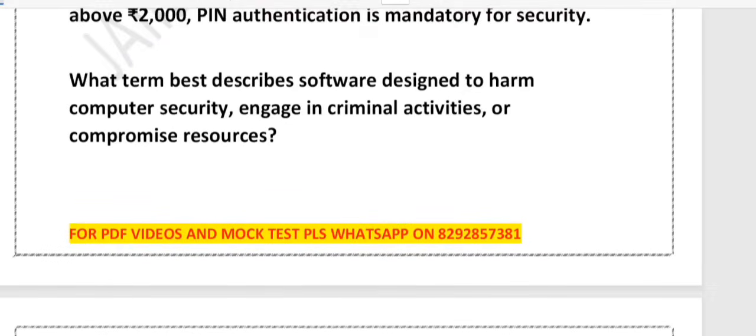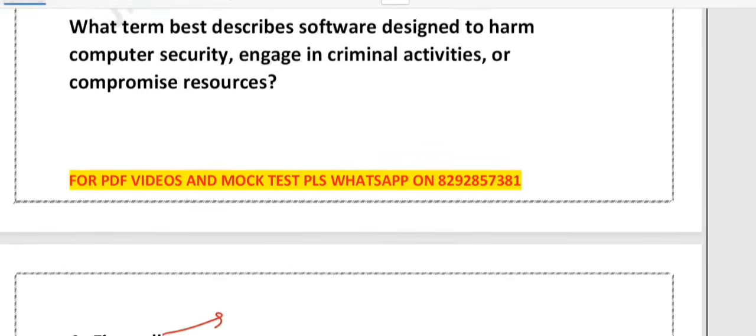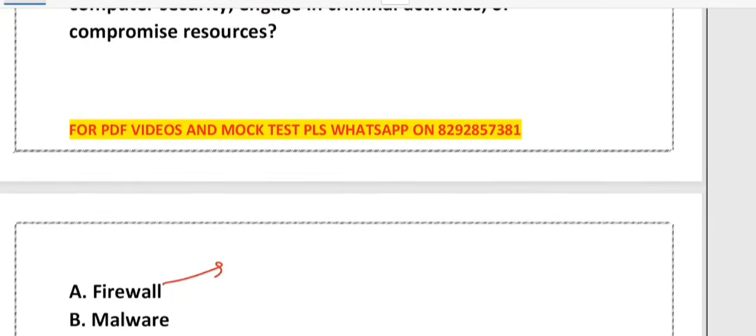Now the question is, which term best describes the software designed to harm computer security, engage in criminal activity, or compromise the resource? Options are firewall, malware, antivirus, and encryption. So if you talk about the firewall, you know what is firewall? So the question is, which term describes the software designed to harm computer security, engage in criminal activity?